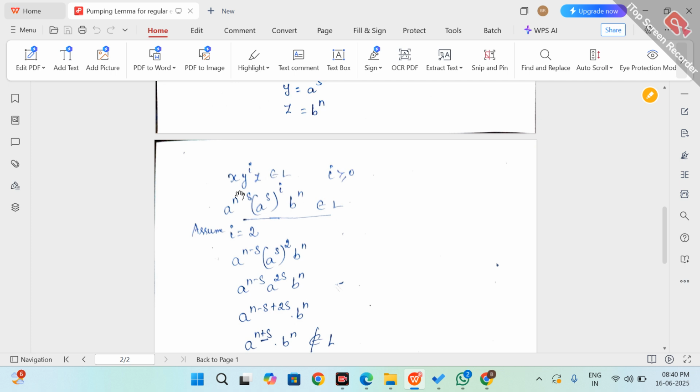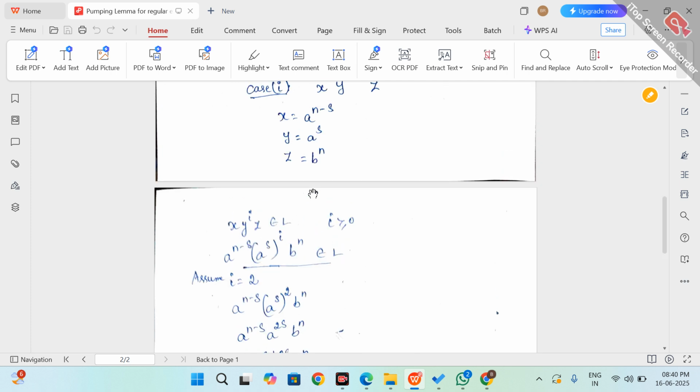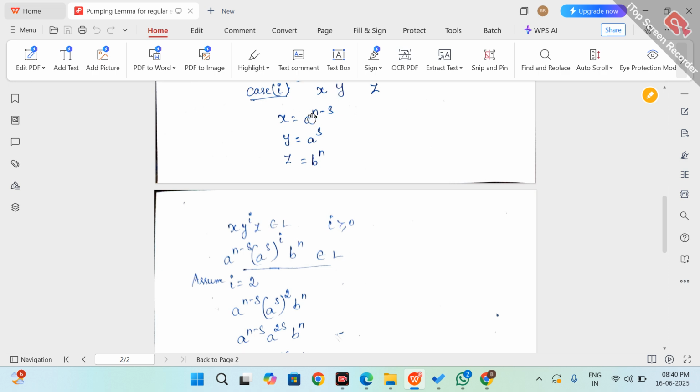We know the length of x is a to the power n minus s. And y is a to the power s. It is in a loop, so we can take the power i here, and z is b to the power n.